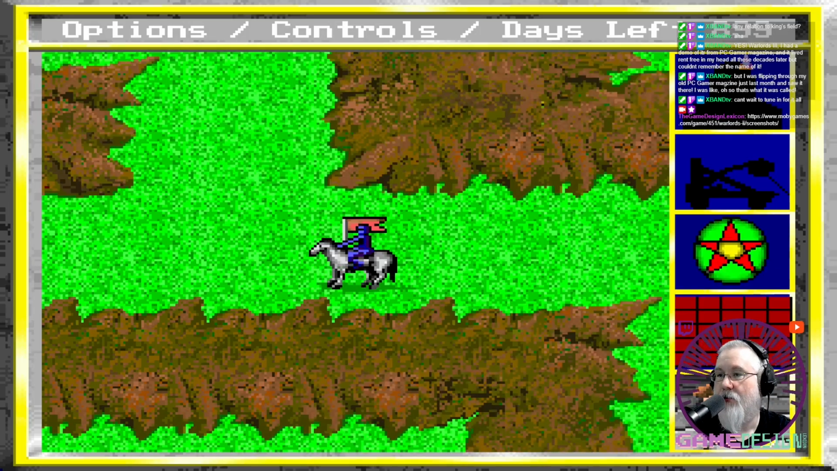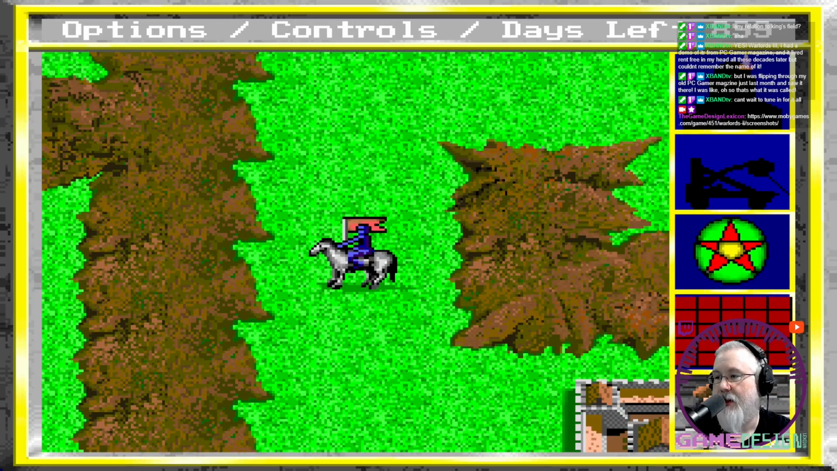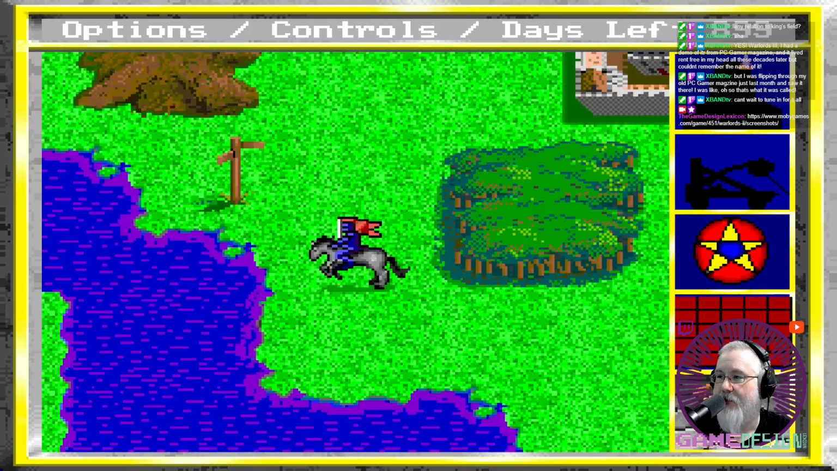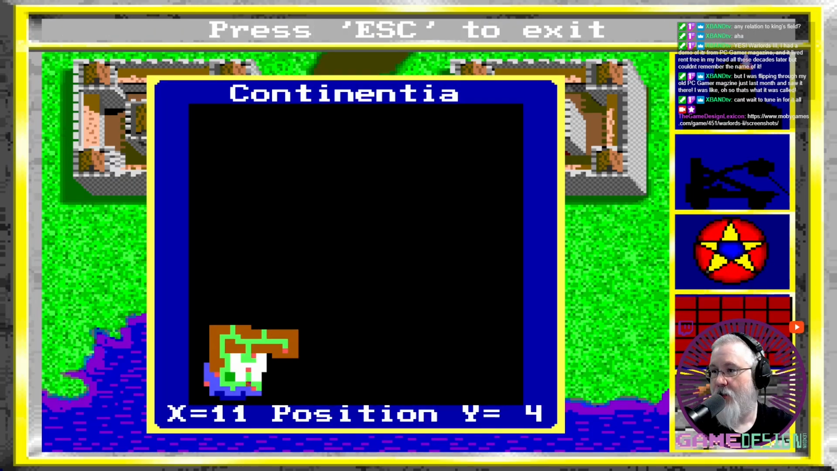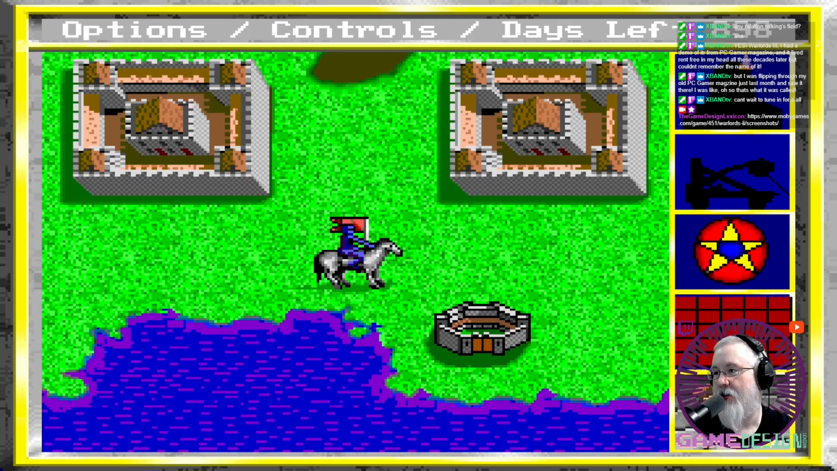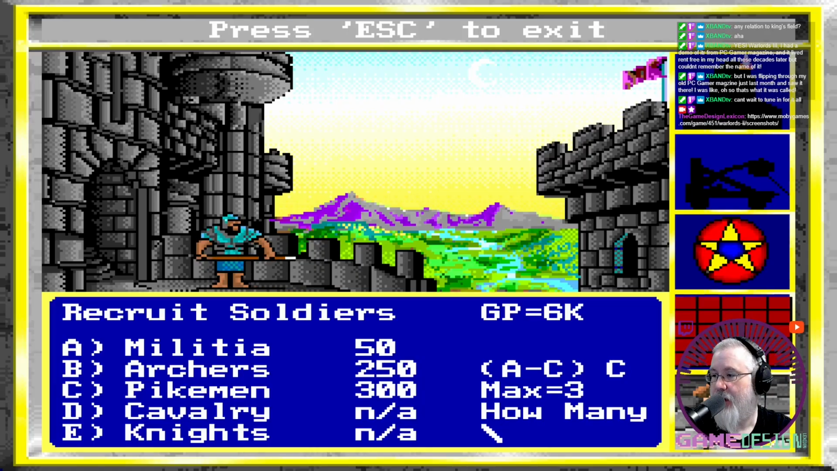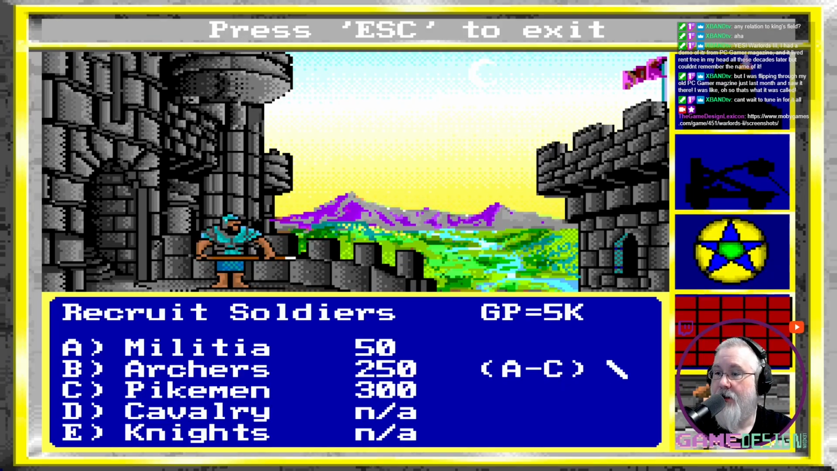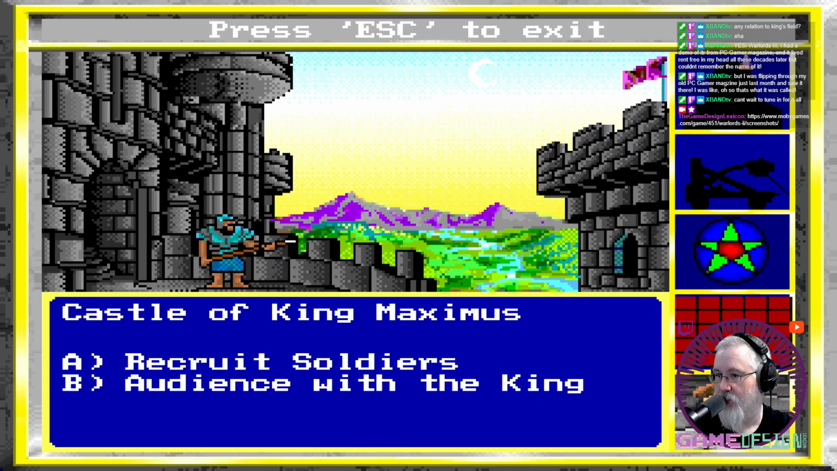We also should go back to the main castle and add to our archers and other troops that we got there. So you'll notice up at the top, I have days left, 898. That's how long I have to explore the world and solve all the quests. So recruit soldiers. C. So we still have 3 pikemen. So let's grab all 3 of them. B. Archers. Let's grab the last 3 of those. And A. Let's go ahead and grab all 12 militia, since the militia were doing us really well.